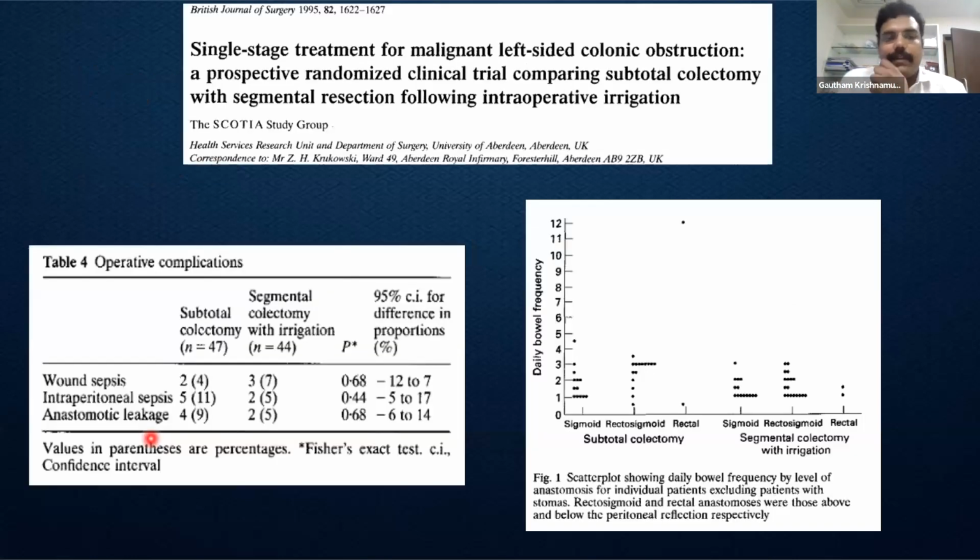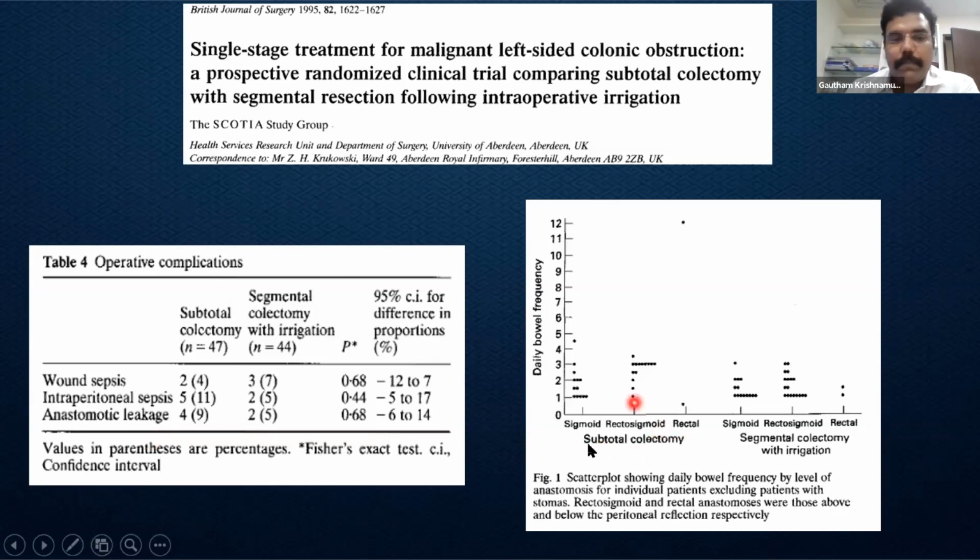So this is the SCOTIA trial that studied the single stage treatment of malignant obstruction, where one arm had a subtotal colectomy, the other arm had a segmental resection with an irrigation. Coming to the operative complications, both are similar. There is no difference between the two groups. Over a period of time, we can just find the group differences.